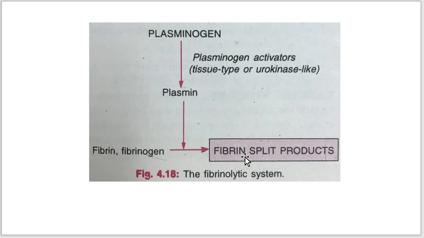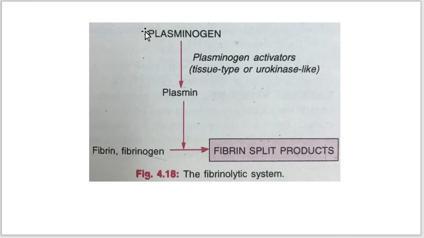So at the end, whenever there is an injury at that region, first the primary aggregation of platelets takes place, after that the activation of platelets, and then the platelets release some granules. The third step is the formation of secondary aggregate. After that the different clotting factors are activated. Along with that, by both the intrinsic and extrinsic pathways, a common product is formed, that is the fibrin split product.